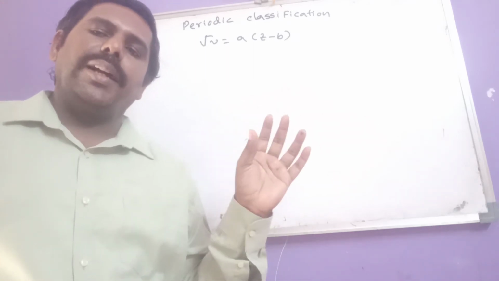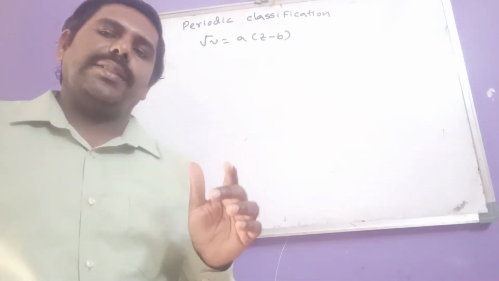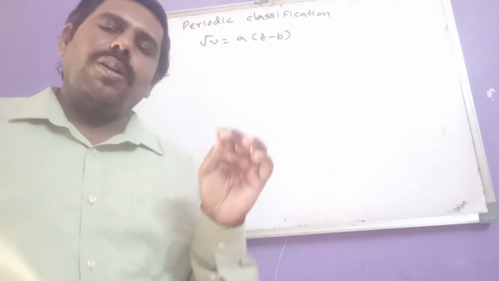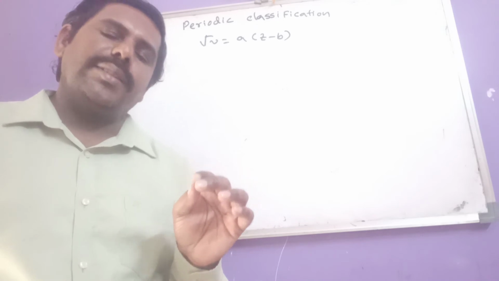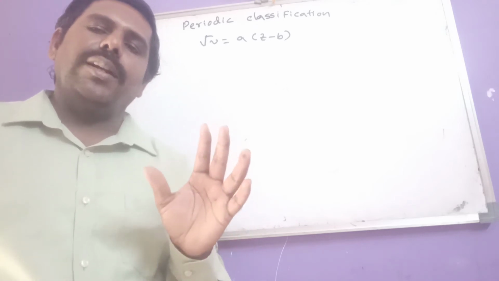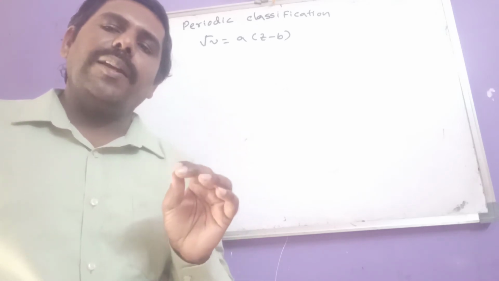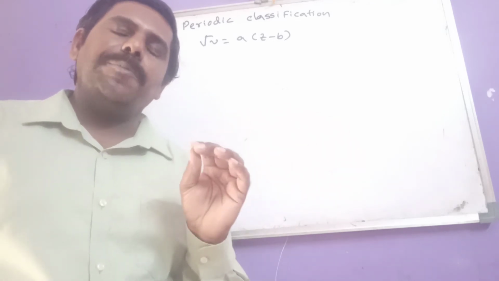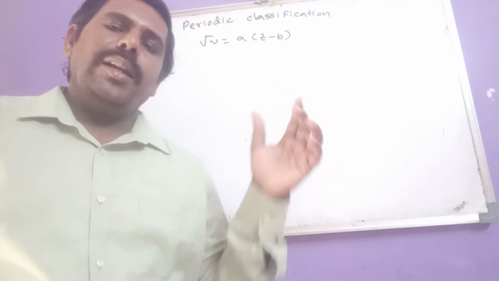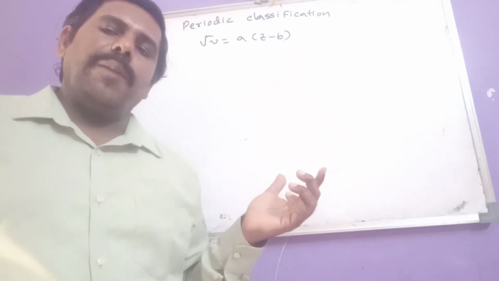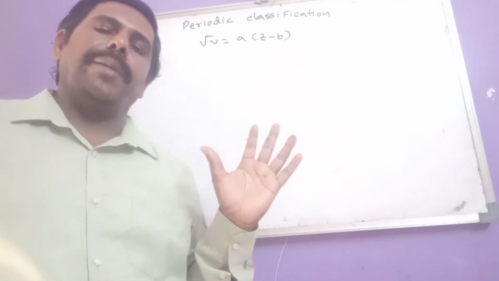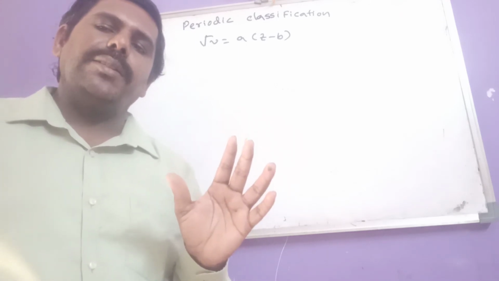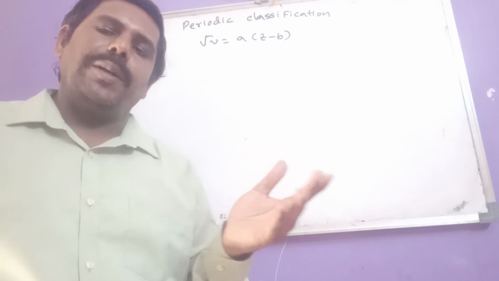So based on that, Niels Bohr constructed the modern periodic table, and the modern periodic table is considered as which one? Nothing but a graphical representation of the Aufbau principle. So as per the Aufbau principle, that periodic table is also filled with elements. So it is considered a graphical representation of the above principle.